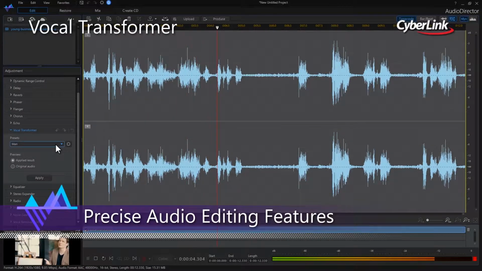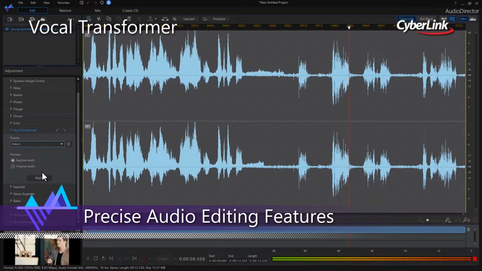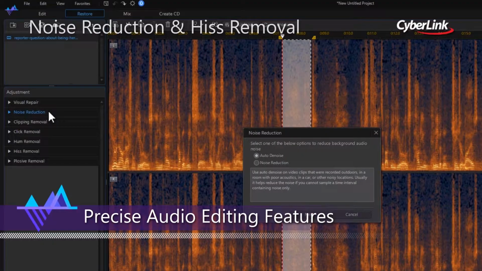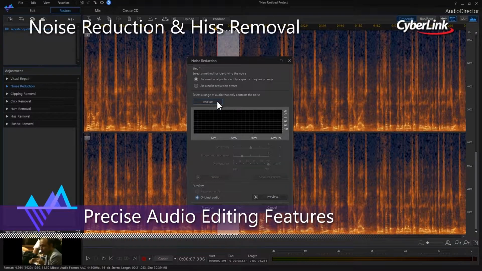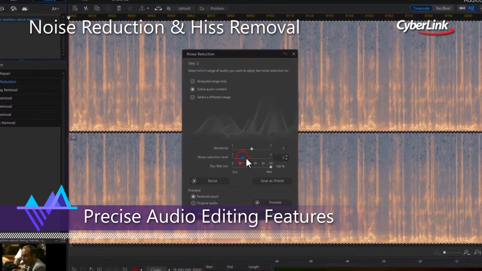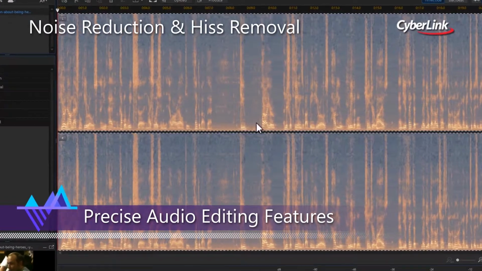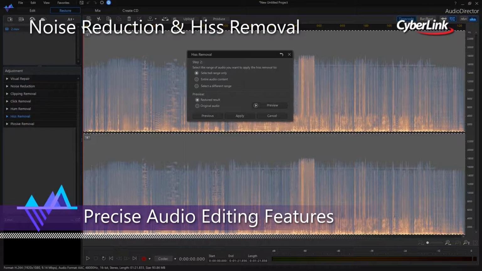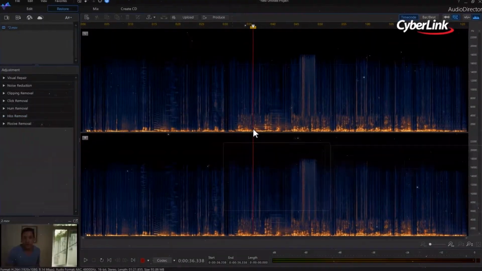Users of all levels can utilize precision tools in AudioDirector to apply creative audio effects. Take greater control of your creative projects with new, innovative improvements in our editing tools to easily fix your audio. You can send your finished work back to PowerDirector to apply some final touches before producing your masterpiece.